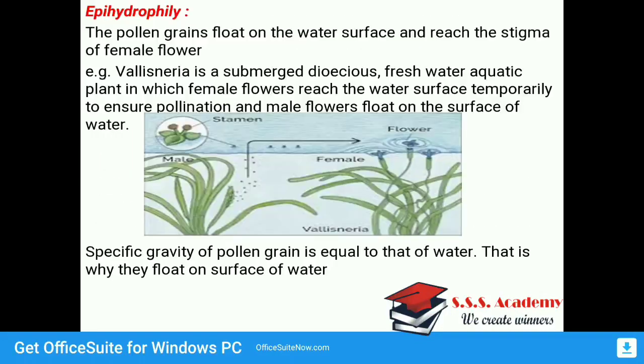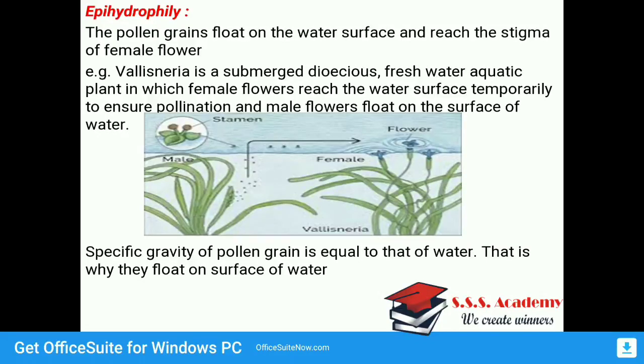Okay, next is epihydrophily. The pollen grains float on the surface of water and reach the stigma of the female flower. This is mostly observed in Vallisneria. Vallisneria is a submerged dioecious plant. If you observe the diagram, the whole body part is inside the water, and whatever flowers are there are floating on the surface of the water. Those pollen grains are carried away by the water, and they come in contact with the flowers which are floating there.